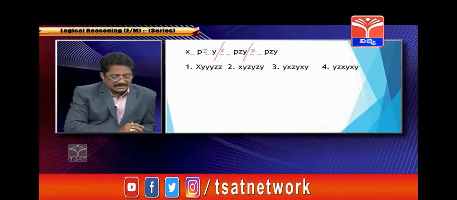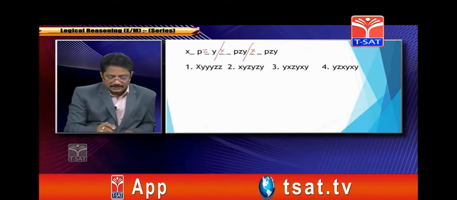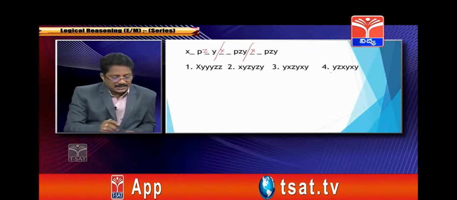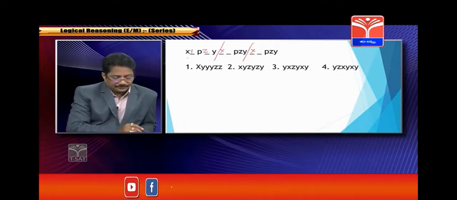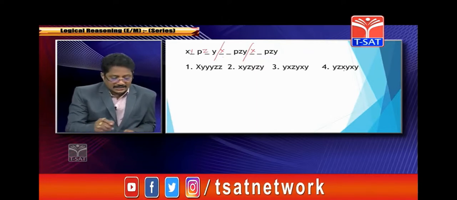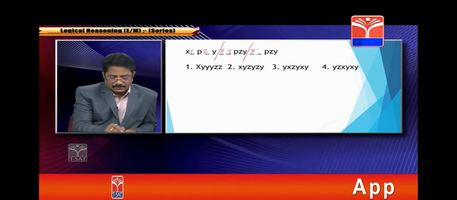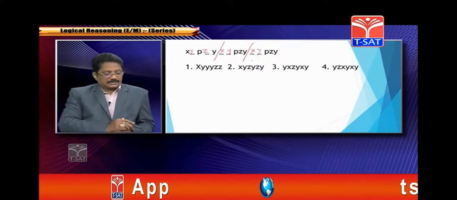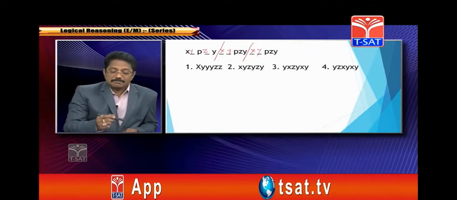The second letter changes, so you get Z, X. If you say, for example, Y, Y, Z, X, Y. Now you can say X, Y, P, Z, Y, X, Y, P, Z, Y, X, Y, P, Z, Y.